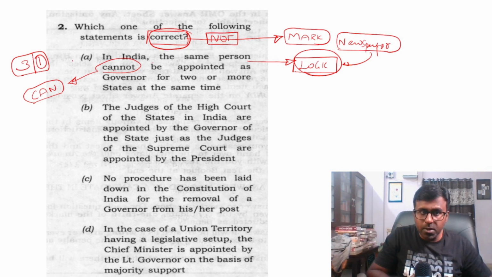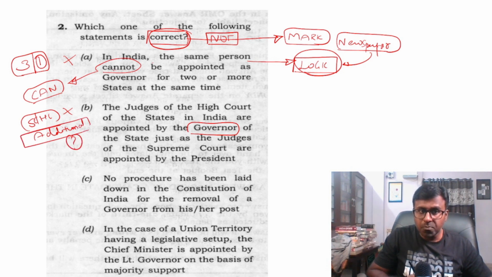So I would eliminate this. And the judges of the High Court are appointed by the governor. This time also Supreme Court and High Court judges have been appointed, including additional judges. So this time also you can check these things, how an additional judge is appointed. If you look at all these things, it will be the President of India. It will not be the governor. So this statement is wrong. So the third statement will come again.